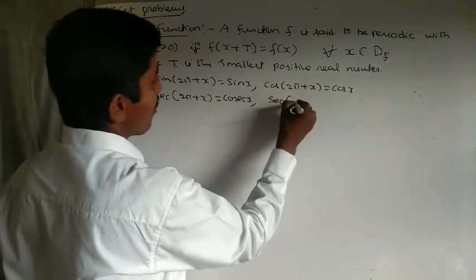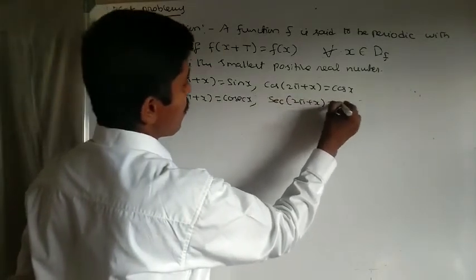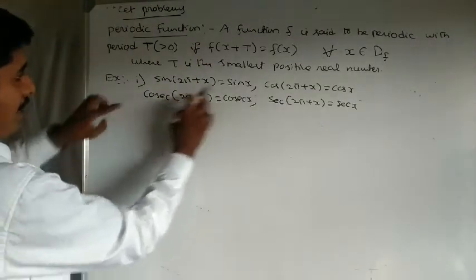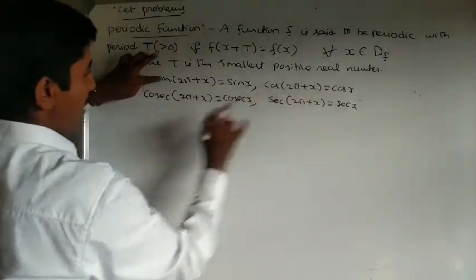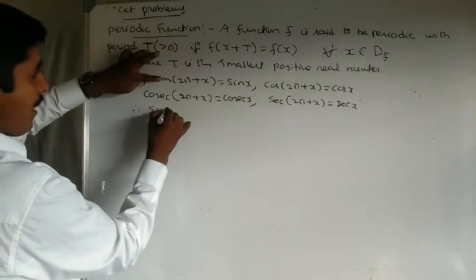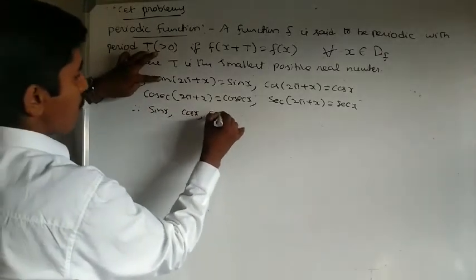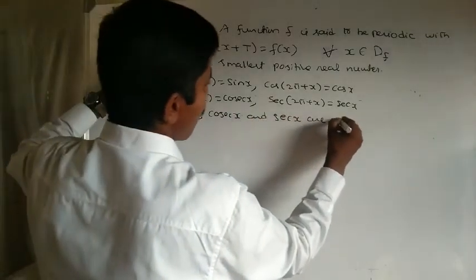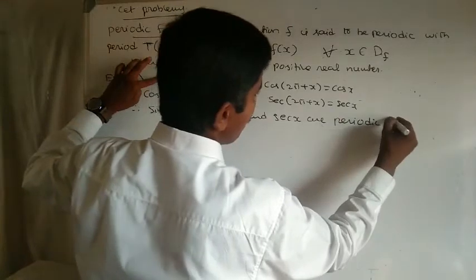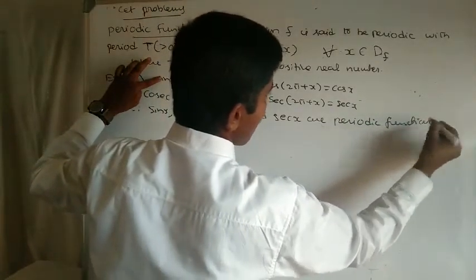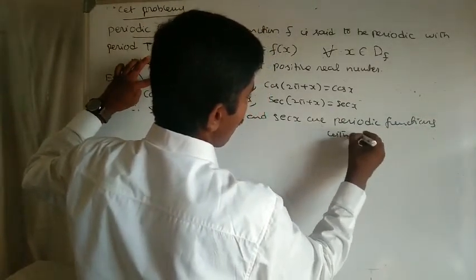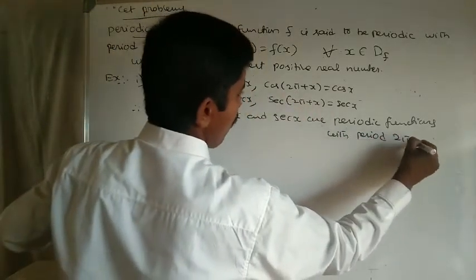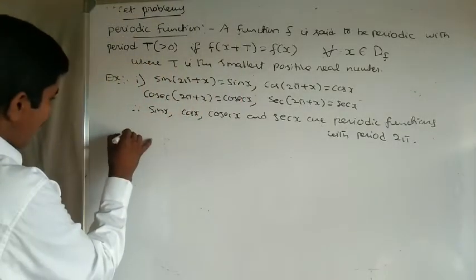Next, secant of 2 pi plus x equal to secant x. Therefore sin x, cos x, cosecant x and secant x are periodic functions with period 2 pi. Very important.